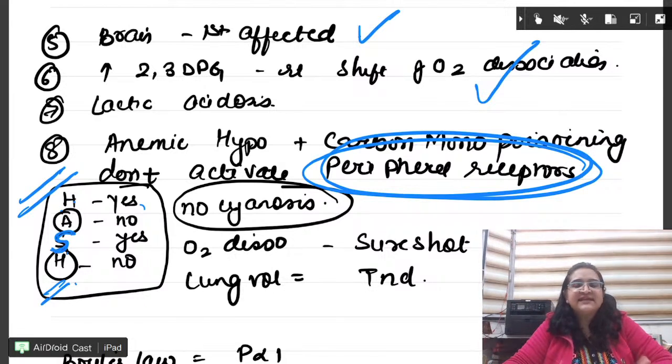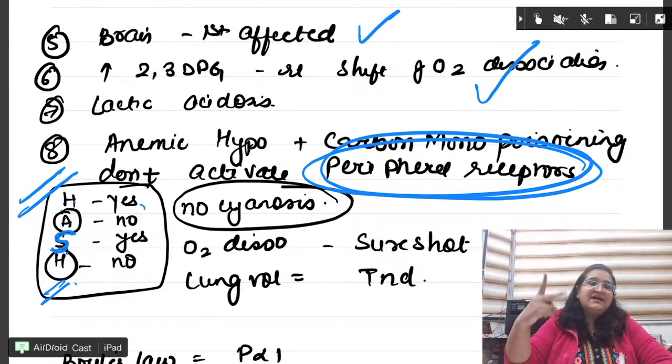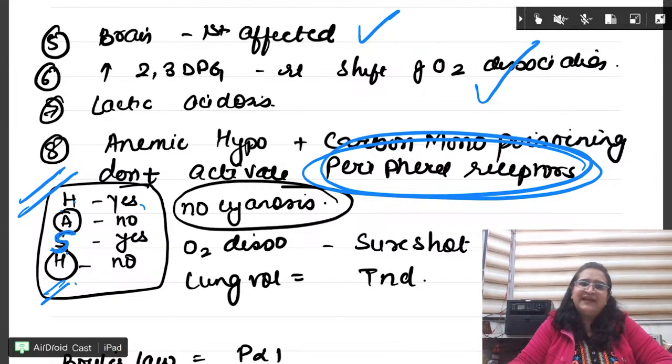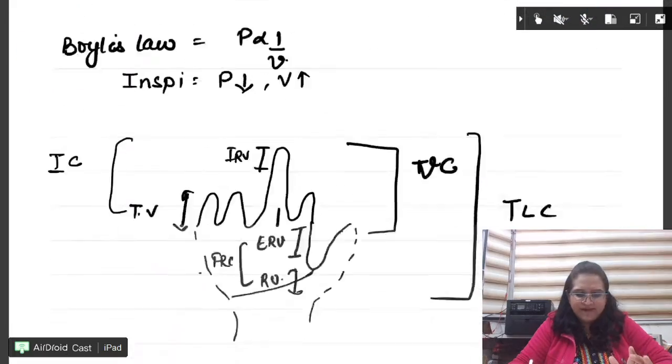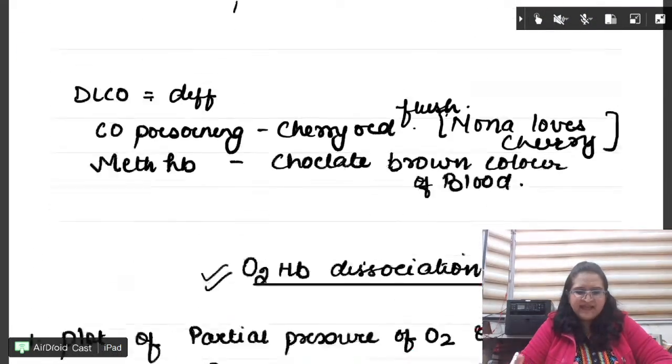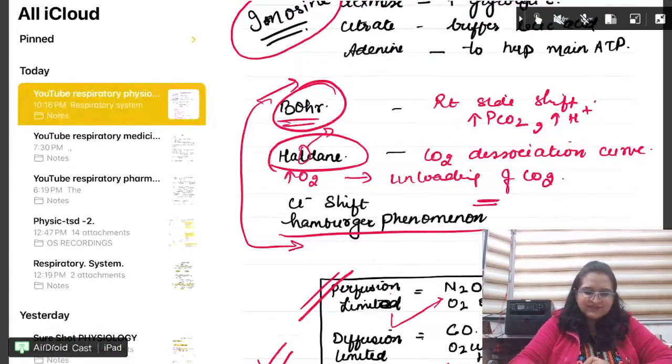HASH. Remember, for cyanosis and peripheral receptors, hypoxia is very important. So I want all of you to learn hypoxia very, very, very well. Okay. Next topic, everyone.